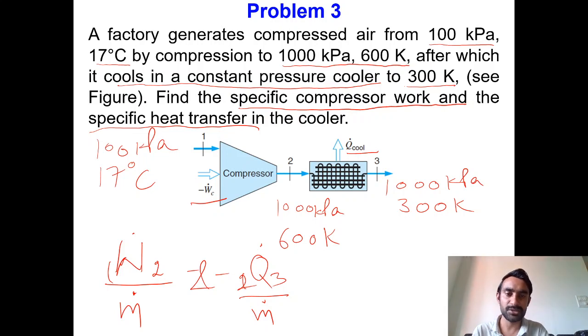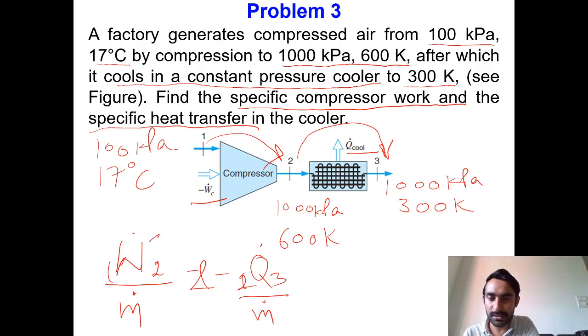This is a very simple question which you can try on your own. First you apply the steady state equation for the compressor between point 1 and 2, and then the steady state equation for the cooler between point number 2 and 3. Let me just give you the final answers here. However, I will not solve it.